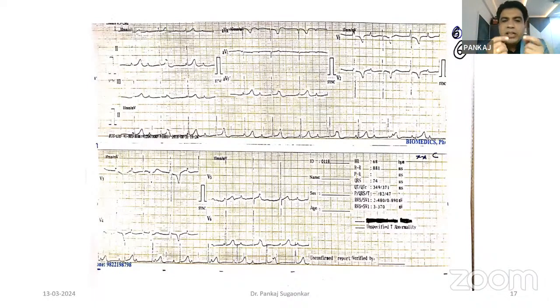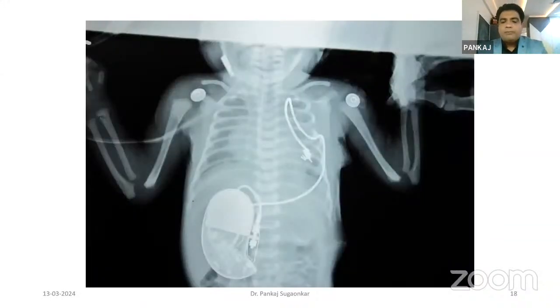You will see that the PP interval is constant. Take another paper and mark two RR intervals, and you will see that the RR intervals are the same. Whenever the PP intervals are the same, the RR intervals are the same, and the P waves are not dependent on the RR interval, it means a complete heart block is present. In such a patient, it is very easy to diagnose CHB.